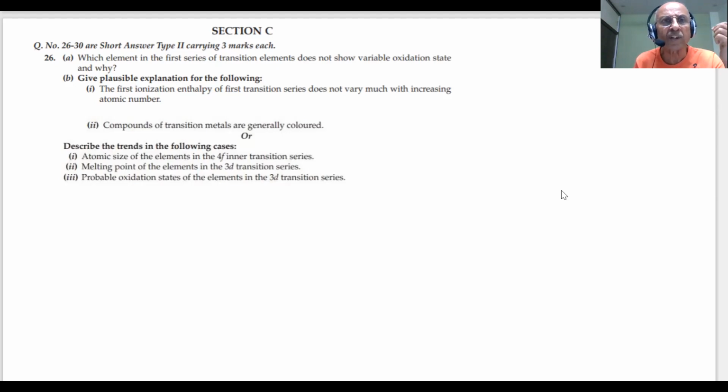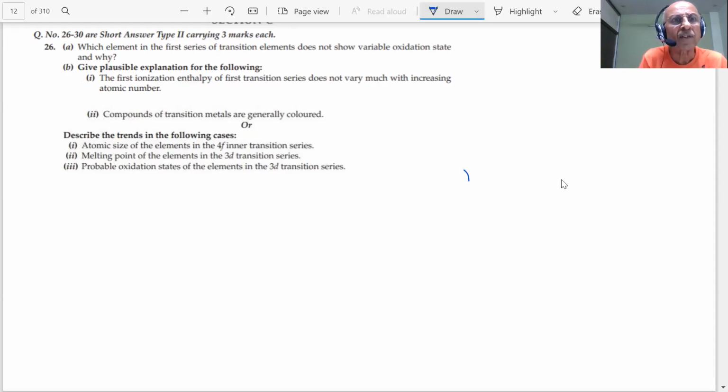Section C is on the screen, students. They are carrying 3 marks. So there were questions of 1 mark, 2 marks, 3 marks, and 5 marks in the coming paper. So let us see what type of questions can be asked and how we practice them. Question number 26 is on the screen. These are short answer type questions carrying 3 marks each. Even when it says 3 marks, you see they are split up into 1, 2, 3 parts like this.